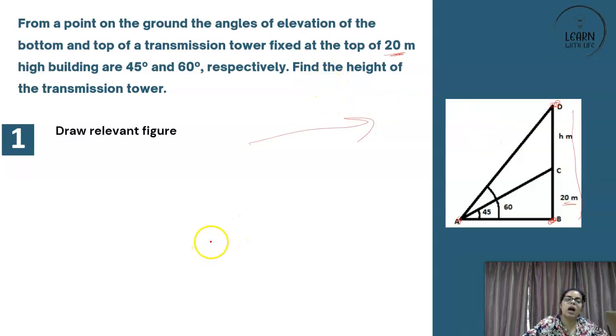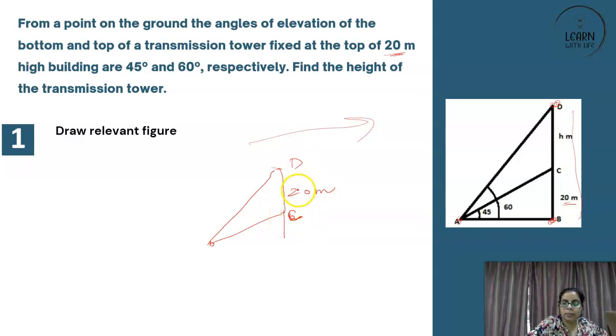So you will have to read how a point on the ground, okay, angle of elevation of the bottom and the top. So bottom and the top. So this is a tower, right? So this is the bottom of the tower, so let it be point C. This is the top of the tower, let it be point D. 20 meter high building it is there, right?